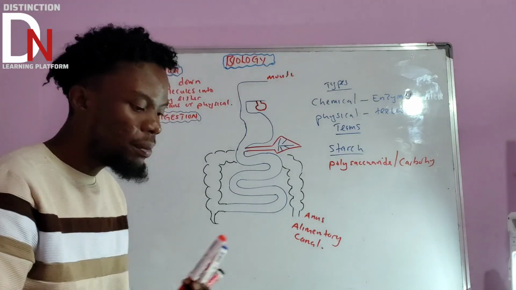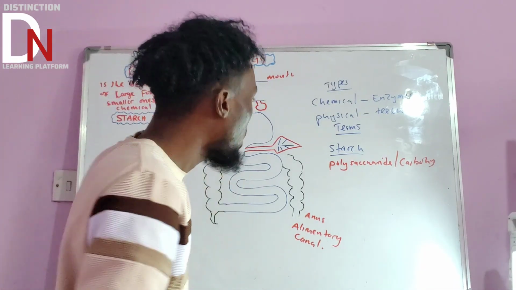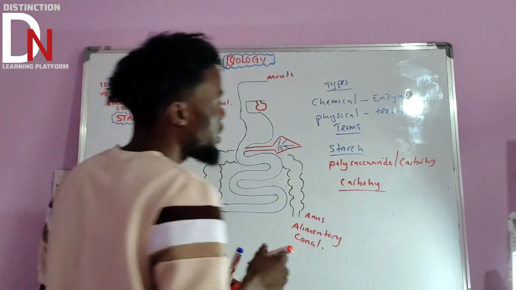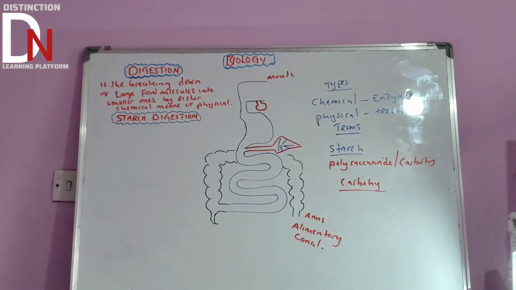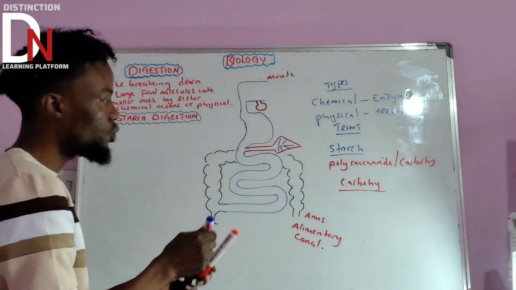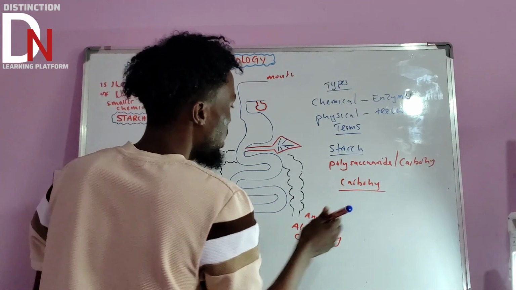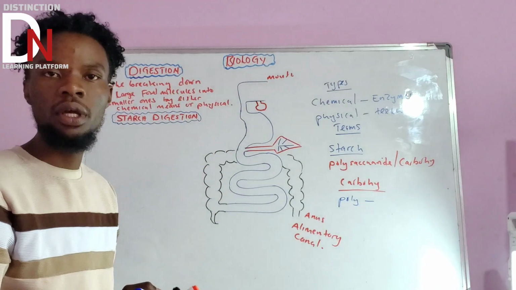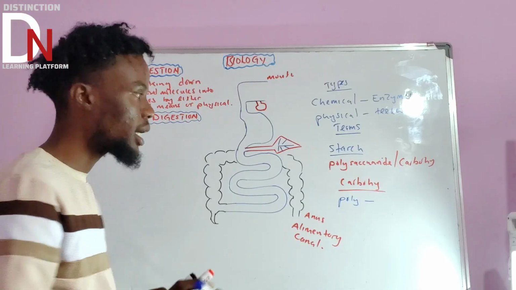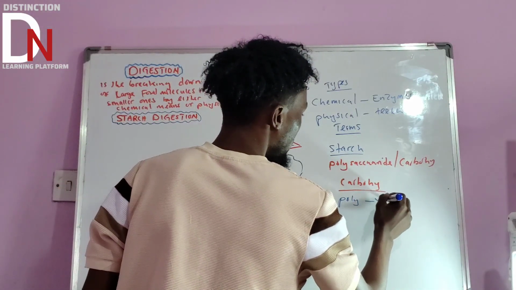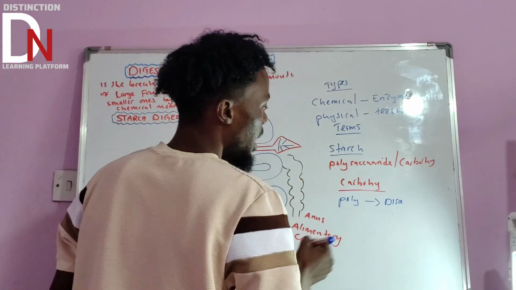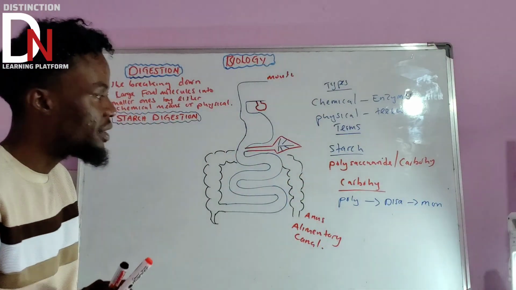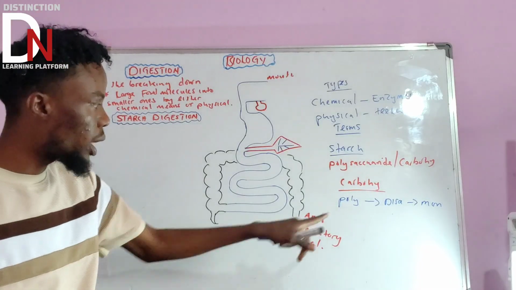And remember, if you talk about the classification of carbohydrates, how can you classify carbohydrates? Carbohydrates are further classified into polysaccharides, we know that. The second one is a disaccharide. And the third one is monosaccharide. So this is how everything moves under starch or carbohydrates.